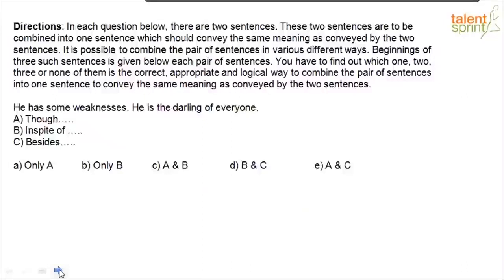He has some weaknesses, he is the darling of everyone. So here, the sentence, both the clauses itself has a contrast, right? So let's look at our options. Option A, though. Option B, in spite of. Option C, besides.